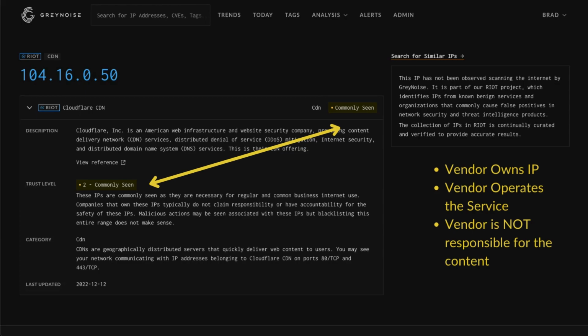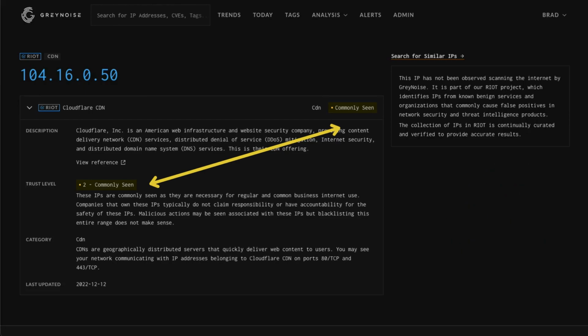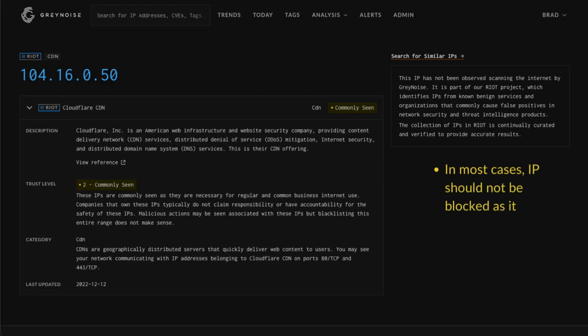The trust level 2 designation can be used to identify but not necessarily trust an IP address as part of this particular business service. Additionally, in most cases, blocking an IP address with a TL2 would not be advisable, as it could break that service.